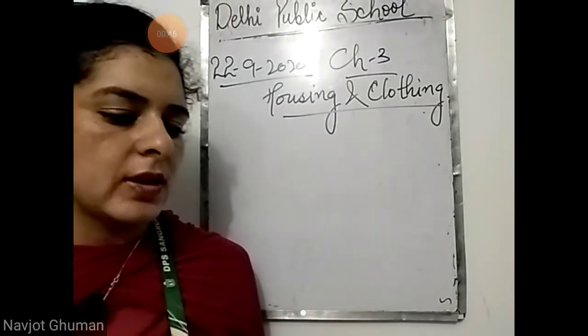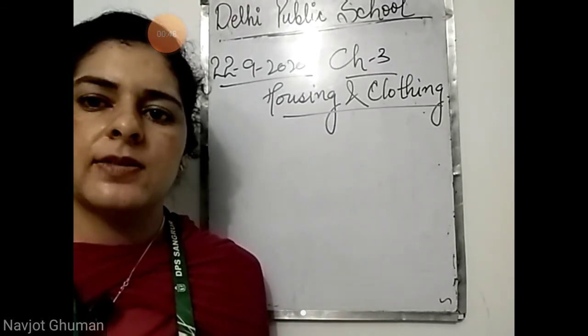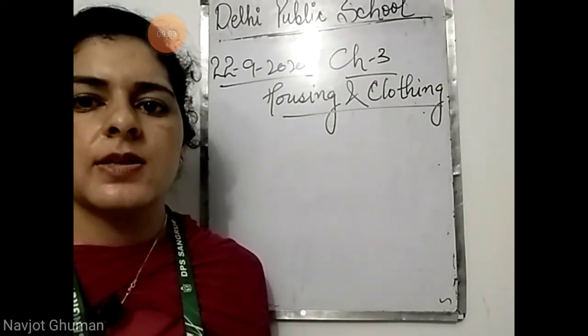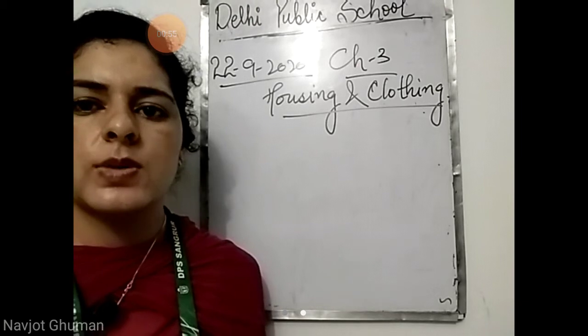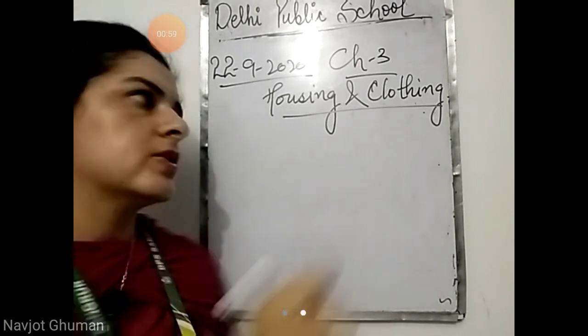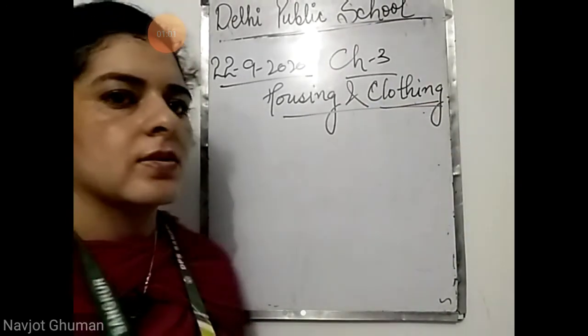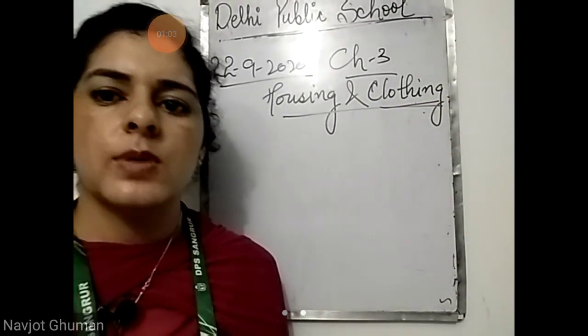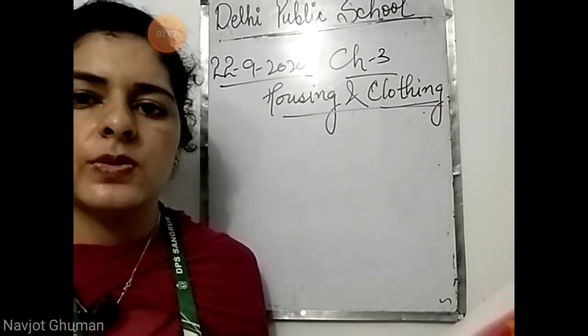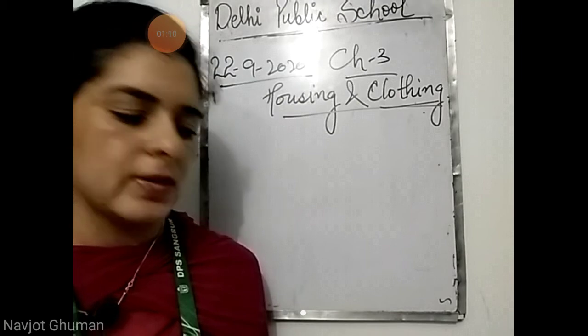Housing and clothing. The name itself tells us what is inside this chapter. The chapter tells us about the houses, how to keep the houses clean, and then the second is clothing. What is the need of clothes and what clothes are made up of. So in this chapter we are going to read about clothes and houses.